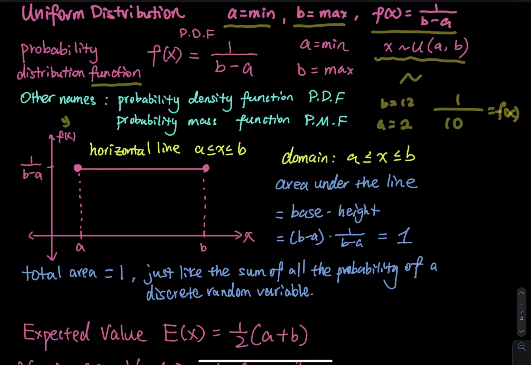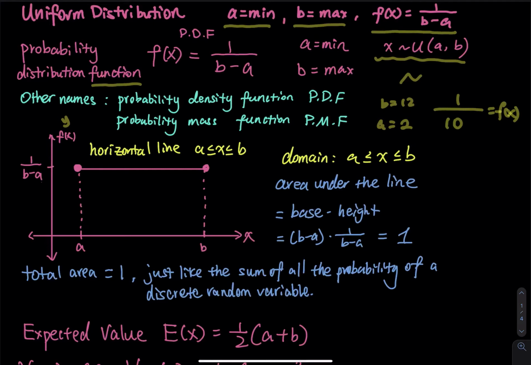I cannot break down the x into many rows. That cannot be done anymore because x is now any value between a and b. So I cannot give you a table anymore. So instead of giving you a table, what is the table right here? In a discrete random variable, a general discrete random variable, we have a table. For the binomial distribution, we have a table.